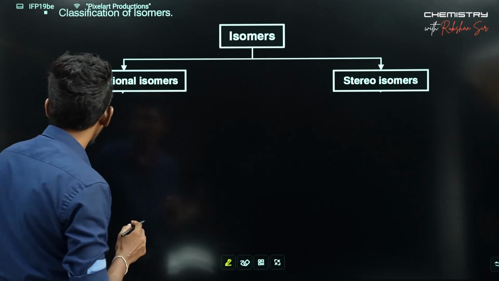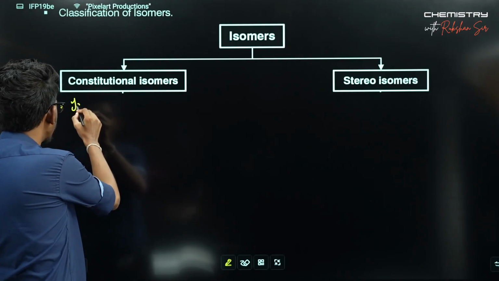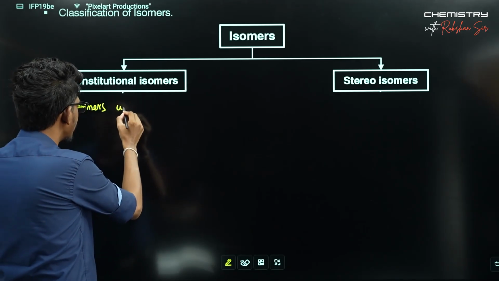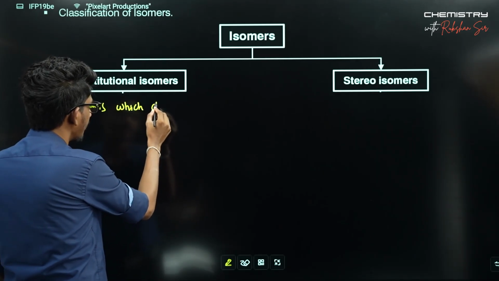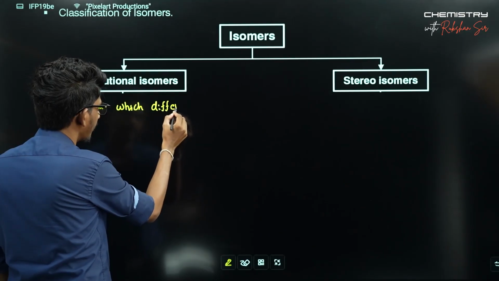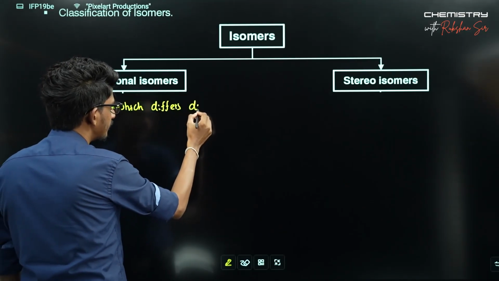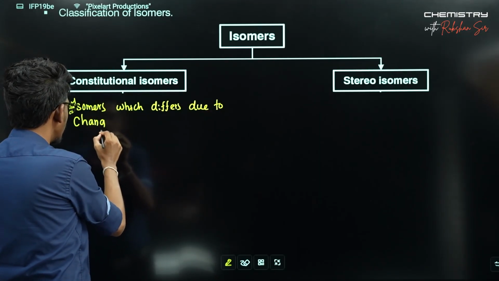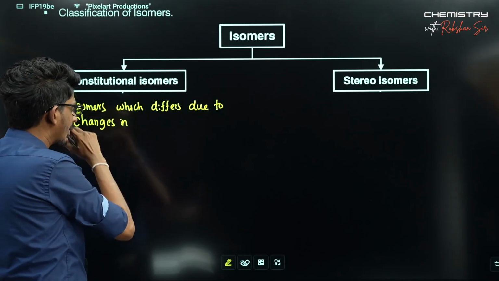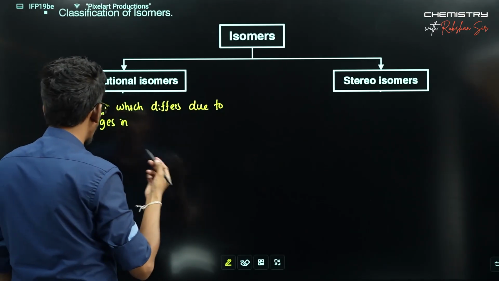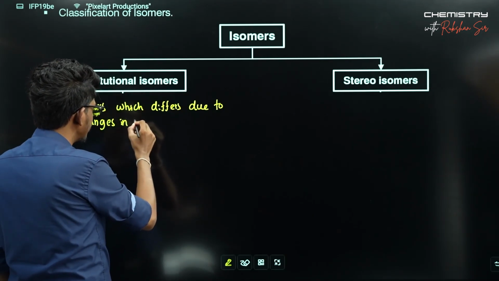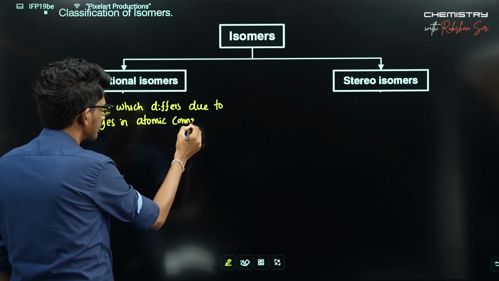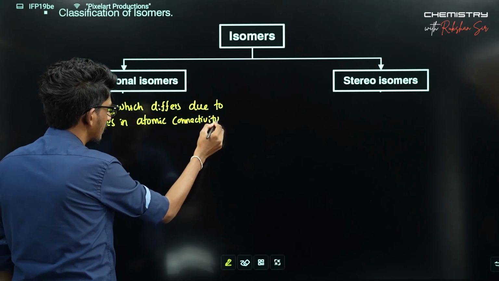So constitutional isomers are the isomers which differ due to changes in the structure, or one can say changes in the atomic connectivity, which is referred to as structure.